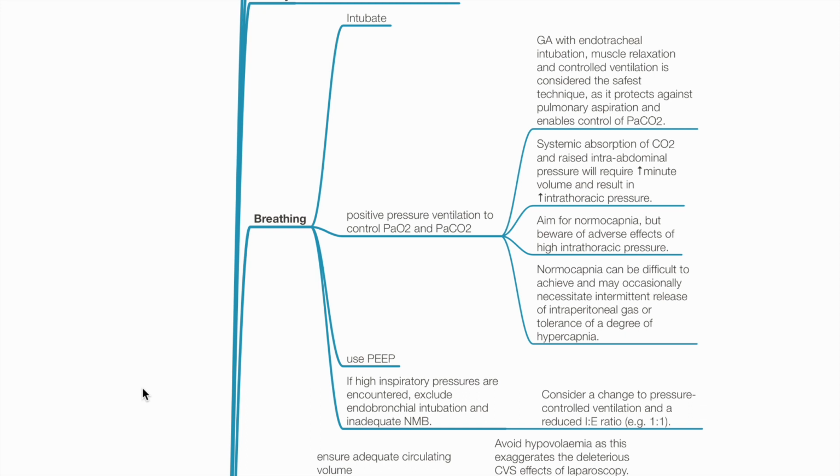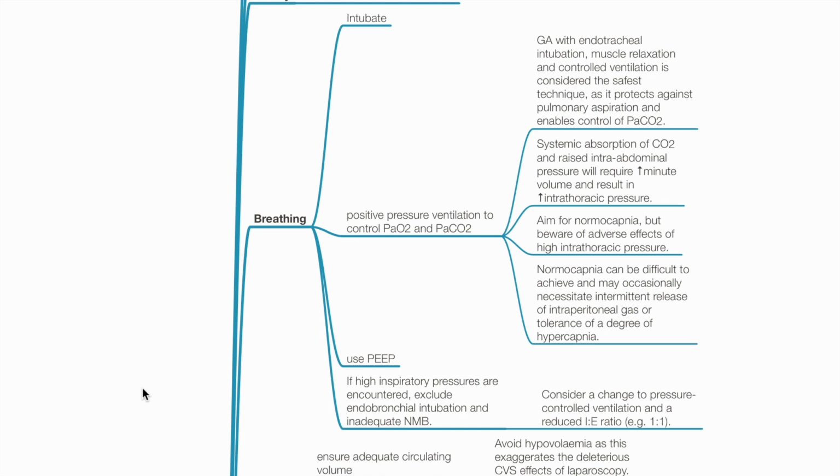Systemic absorption of CO2 and raised intra-abdominal pressure will require increased minute volume and results in increased intrathoracic pressure. Aim for normocapnia, but beware of adverse effects of high intrathoracic pressure. Normocapnia can be difficult to achieve and may occasionally necessitate intermittent release of intraperitoneal gas or tolerance of a degree of hypercapnia.